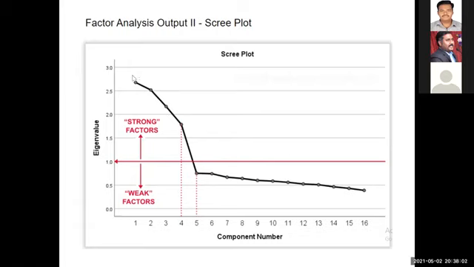So these are the strong factors which support your research to the maximum level. These other factors are very, very weak factors and don't have any impact on your research work. That means they will not give that much impact. That is the meaning of the scree plot. Is it clear about the scree plot? Shall we move on to the next output table?